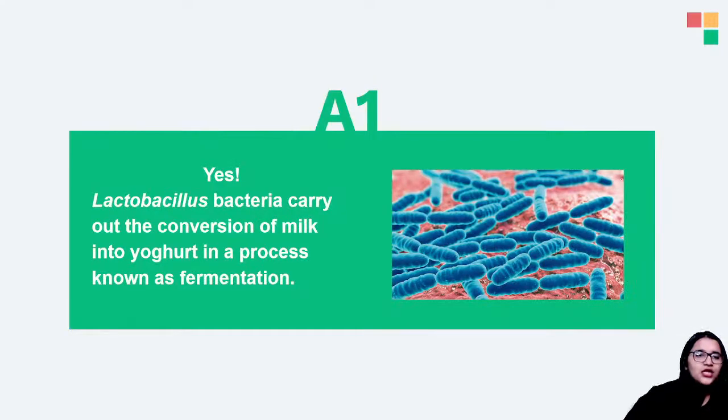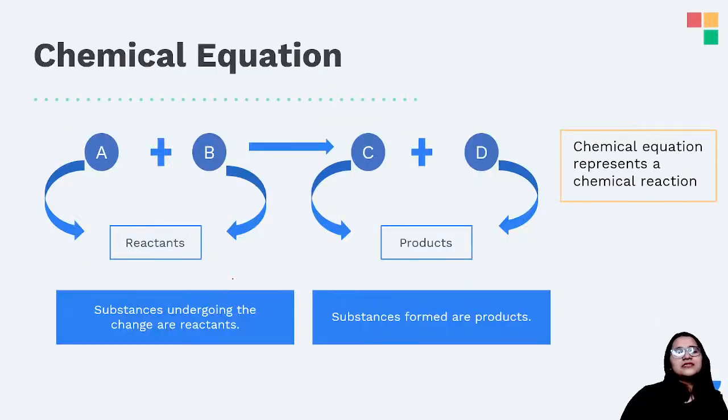It is. So yes, lactobacillus bacteria carry the conversion of milk to yogurt in the process called fermentation, which is a chemical reaction, right? So lactobacillus is the one. Now ma'am, chemical reaction to bacha chal gaya. Now what is chemical equation, right? Now chemical equation is a representation of chemical reaction.